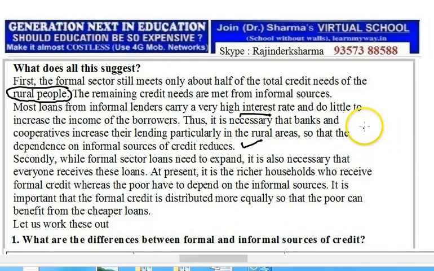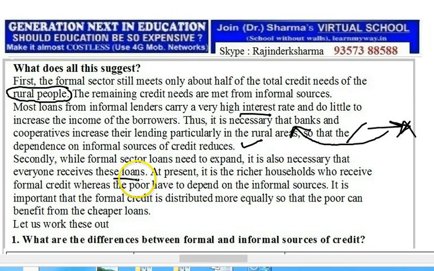So, in villages, people need not go to the moneylender; rather, they may go to the public sector banks and cooperatives to take loans. Public sector banks and private banks have similar conditions, so they can avail a loan from any of these sources. Secondly, while formal sector loans need to expand, it is also necessary that everyone receives these loans, not only a few rich,